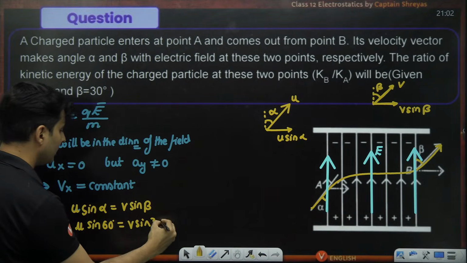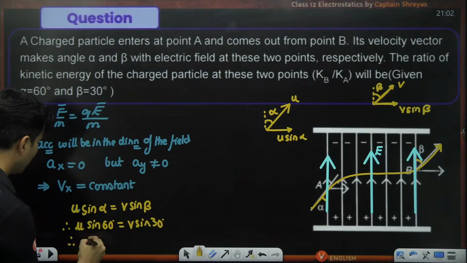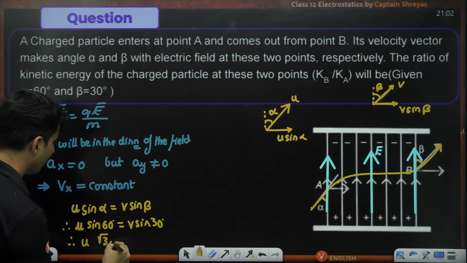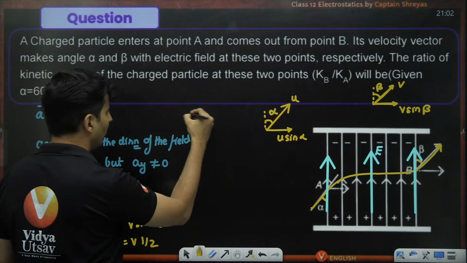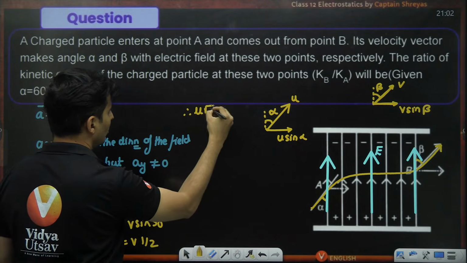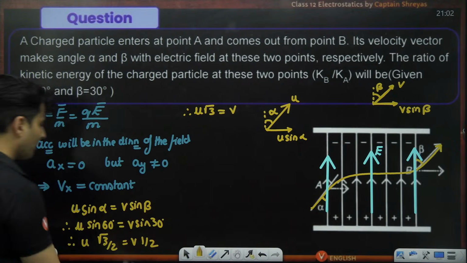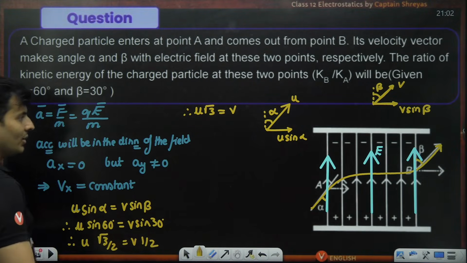Beta is basically 30 degrees. Therefore, sine 60, which is root 3 by 2, and sine 30, which is just half, the 2 cancels. Therefore, I will get u root 3 is equal to v. u root 3 is equal to v because 2 has cancelled.